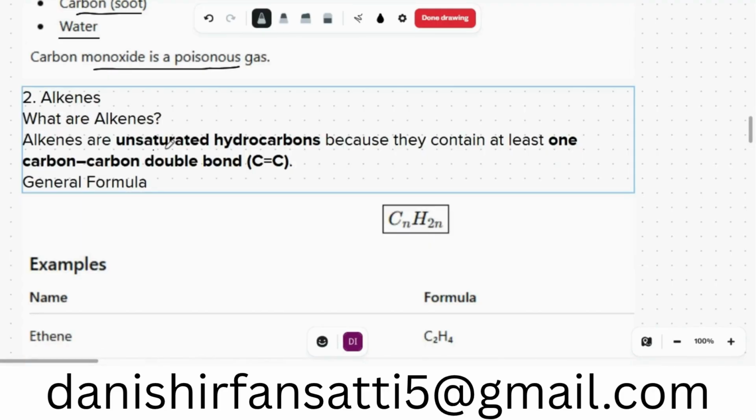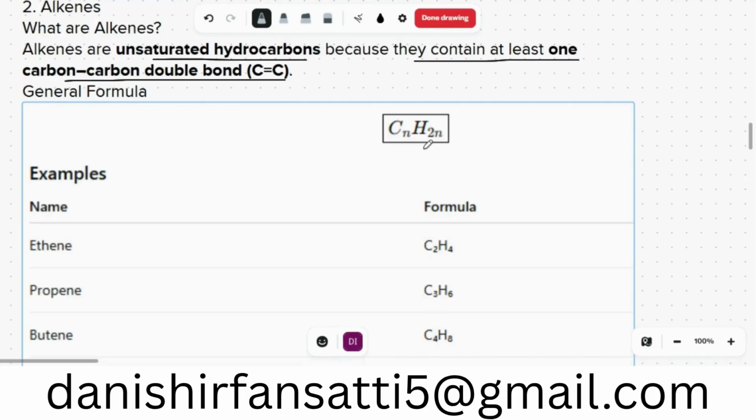Alkenes. What are alkenes? Alkenes are unsaturated hydrocarbons because they contain at least one CC double bond. Their formula is quite simpler than that: CnH2n. For example, n equal to 1 would be C1, but with one carbon we cannot have unsaturation. We need two carbons. For example, n is equal to 2, so C2H2n means C2H, 2 into 2 is 4, C2H4. That is called ethene.